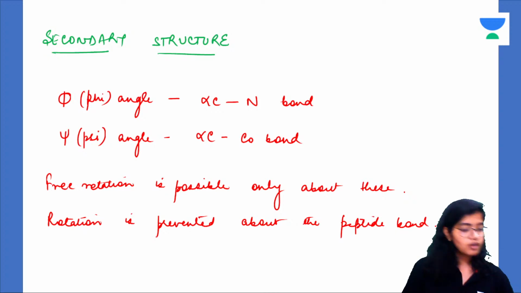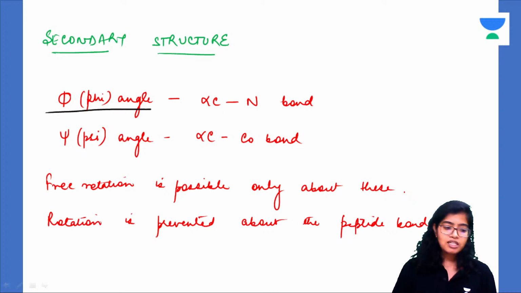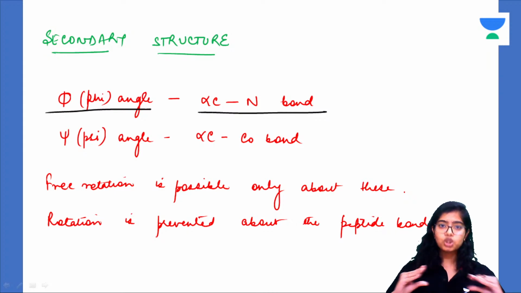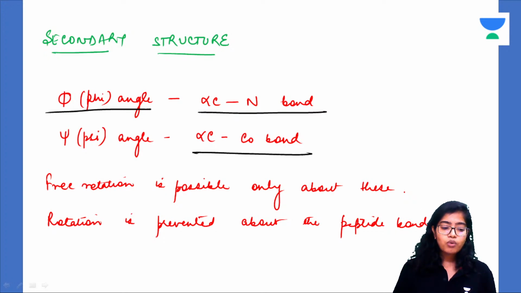Now, the secondary structure. Before starting with the two important regular secondary structures, that are the alpha helix and the beta pleated sheet, we should know about a few important terminologies, angles that are going to be mentioned here. First is the phi angle. It is the angle between the alpha carbon and the nitrogen bond. And the angle between the alpha carbon and the carbonyl carbon bond is the psi angle.